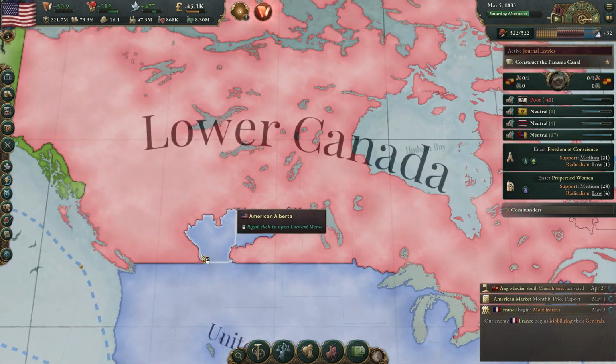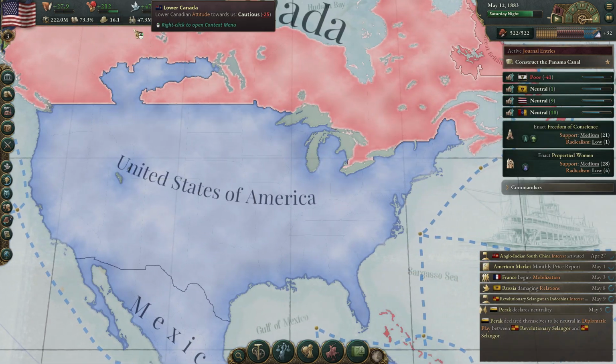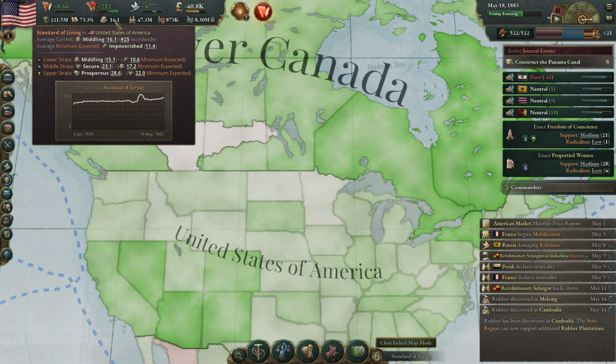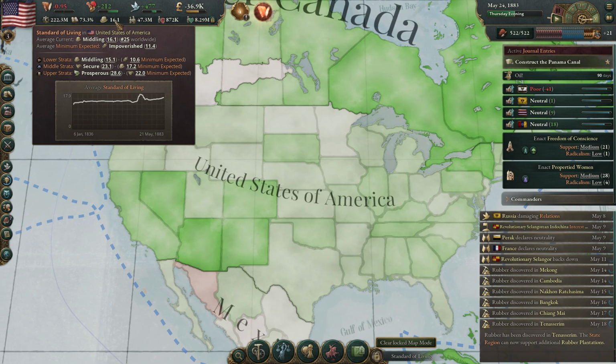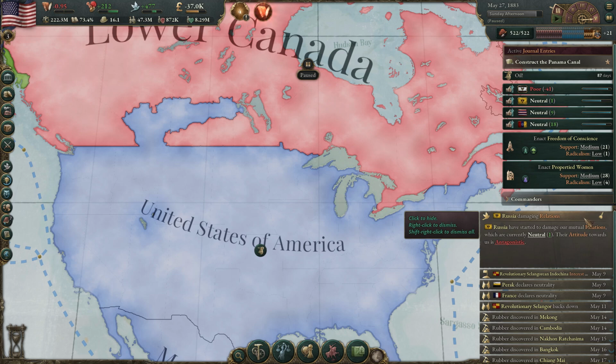But yeah, we're building in some of these other areas here. I think that's important to get their standard of living up. You're seeing it's going up overall for the country, 16.1, but still pretty low in those areas. Many of the same states have the low standard of living. And Russia, interestingly, is damaging relations with us. They've become antagonistic with us. Okay.